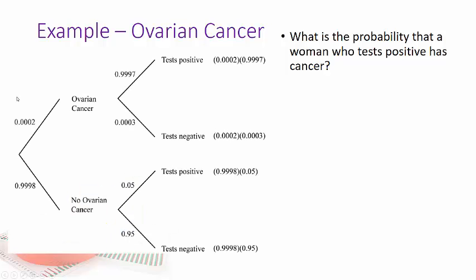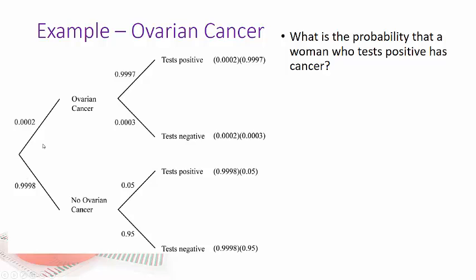So, we say that only 1 in 5,000 women have ovarian cancer. So that's 2 out of 10,000. So there's 0.0002. That's the probability that a woman has ovarian cancer. And here's the probability a woman doesn't have ovarian cancer. Makes sense? They should add up to 1.